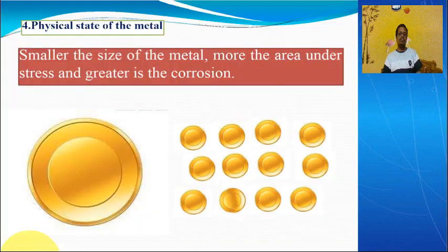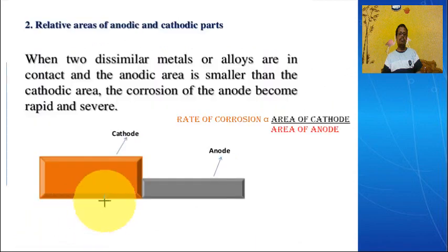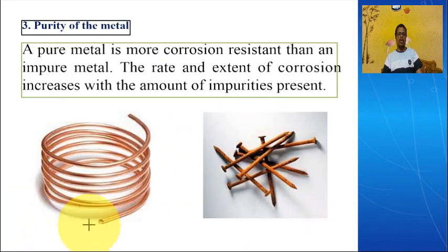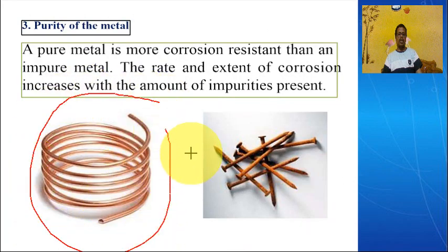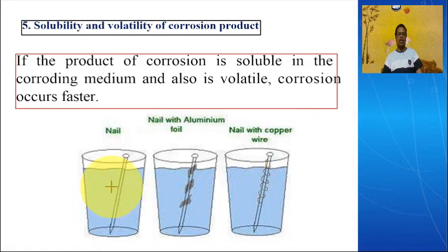These are some of the examples. First, the position of the metal: depending on the metal position, the rate of corrosion changes. When the relative area of the anode decreases, the rate of corrosion increases. As the purity of the metal increases, the rate of corrosion decreases. As the physical particle size of the metal decreases, the rate of corrosion increases. Then the corrosion product formed, like iron rust or the greenish film on copper, if it is soluble, then the further rate of corrosion increases. These are the properties of the nature of the metal.